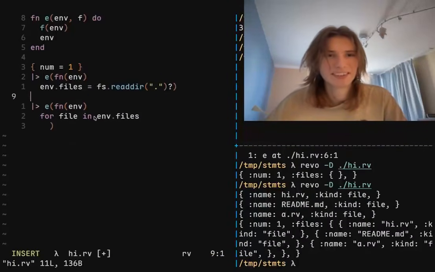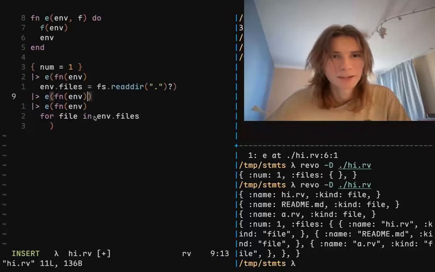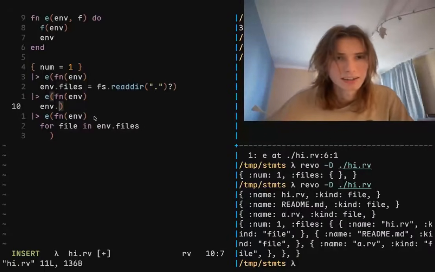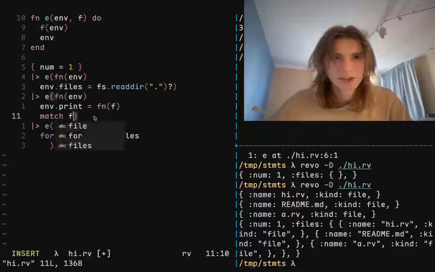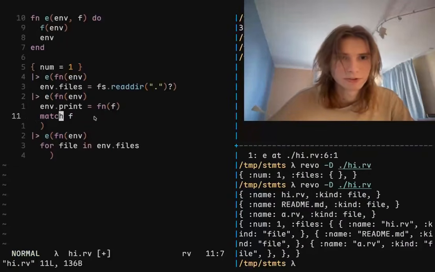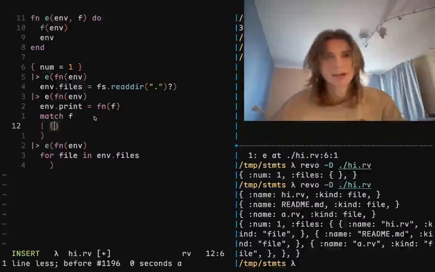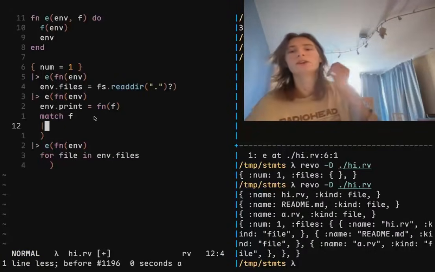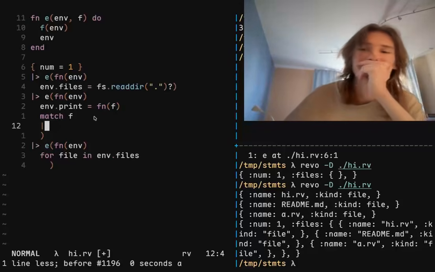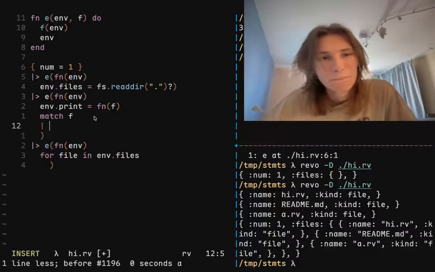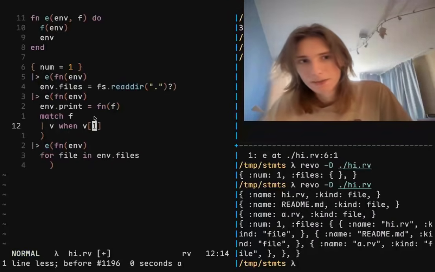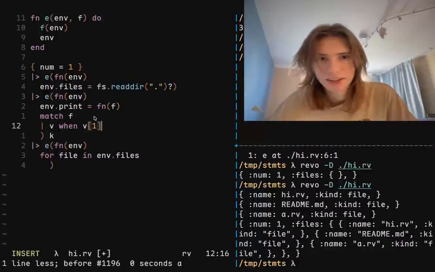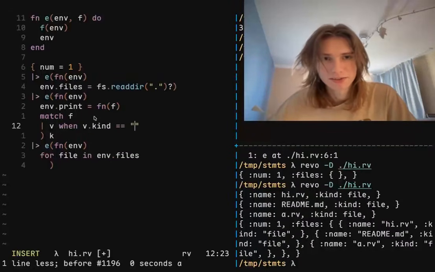actually make a function in this. So we go fn m dot out m dot print equals function of this. We say f, and then we match the f, which is going to be really confusing to some people, but it's really not that bad. So, well, I actually don't have pattern matching for tables, so I don't know what to tell you here. v when v at 0 is v at 1 is a file. No, v dot kind is a file.